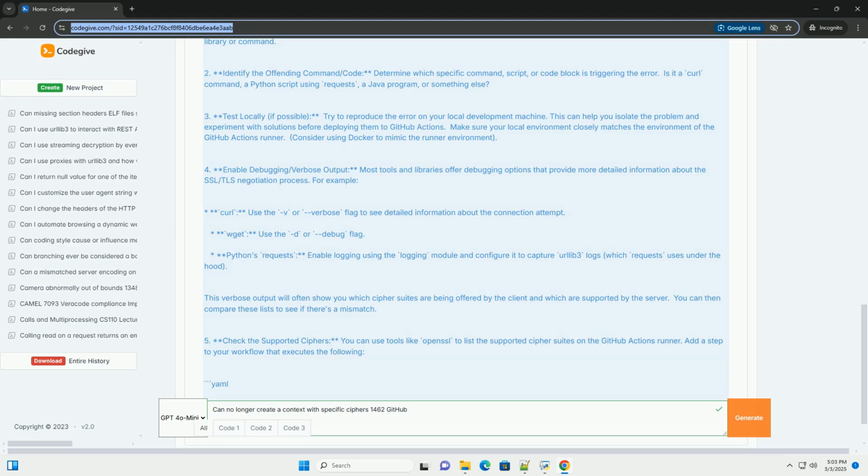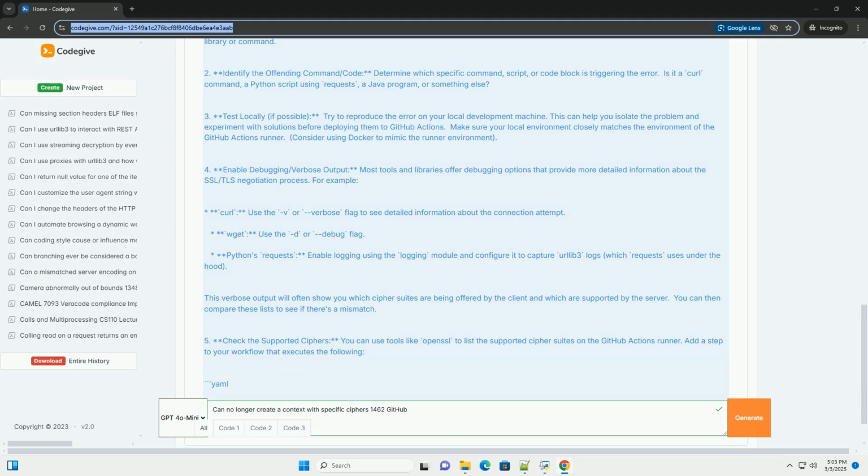GitHub Actions runner updates. GitHub Actions runners are updated periodically. Be aware that changes to the runner environment might affect your workflow. Regularly review your workflow configurations and dependencies. Server compatibility. Ultimately, the cipher suite negotiation depends on both the client, your workflow, and the server. If the server only supports outdated cipher suites, you might be limited in what you can do. In that case, advocating for server-side updates is the best long-term solution.